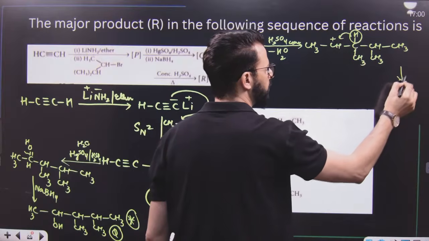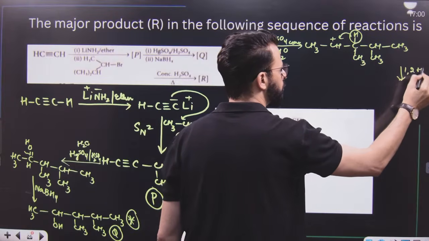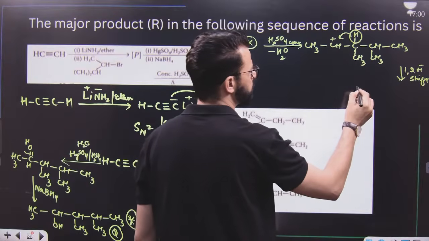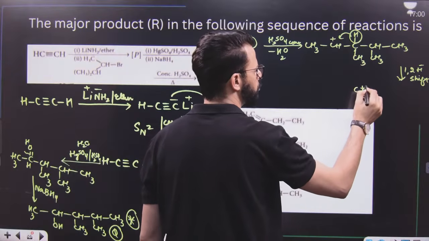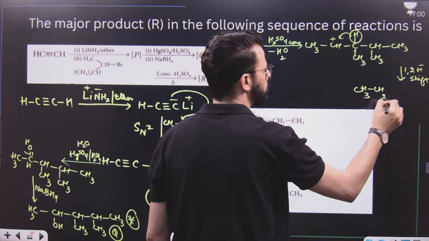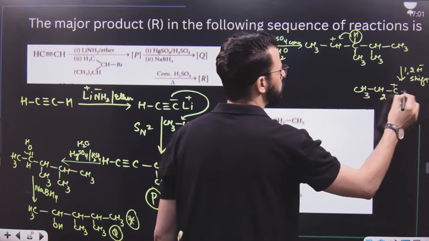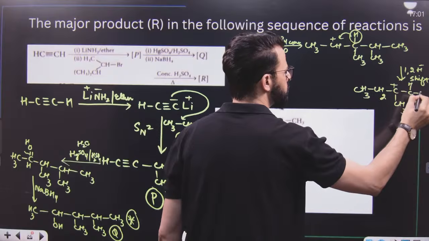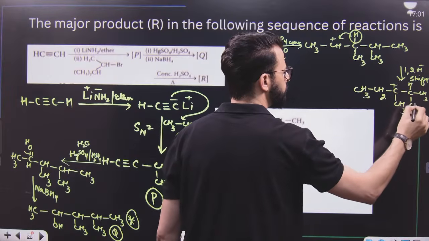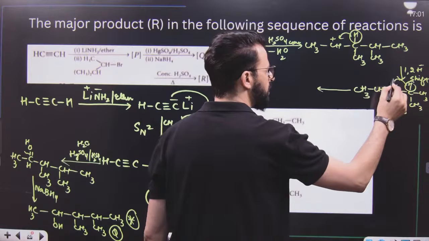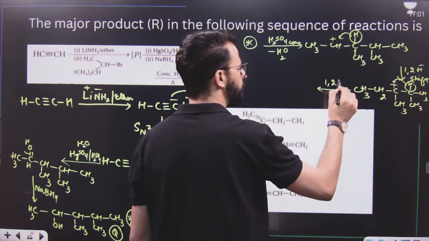So we can simply say a 1,2 hydride shift takes place. Once this hydride shift takes place, it results in the formation of CH3, then CH2, then CH3 with a positive charge, then C, H, CH3, CH3. Finally, beta, this hydride will once again shift. That means another hydride shift takes place.